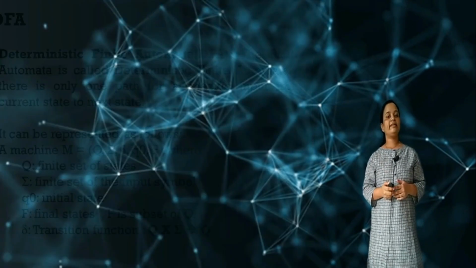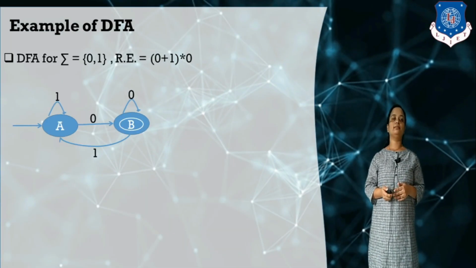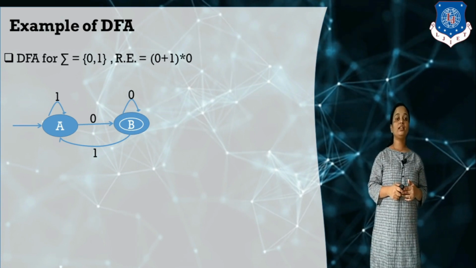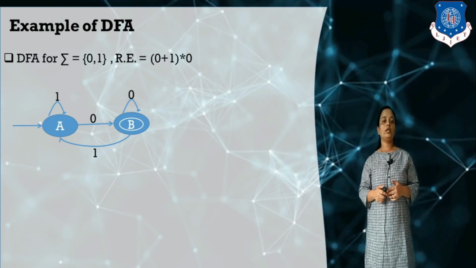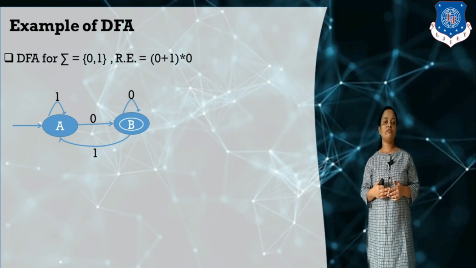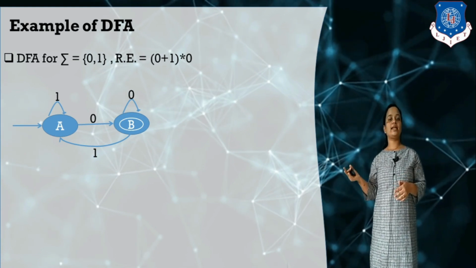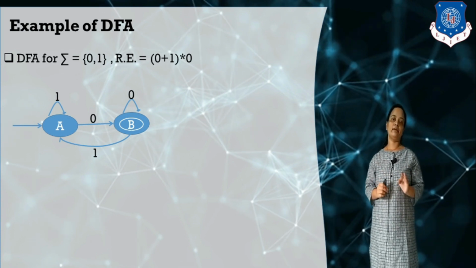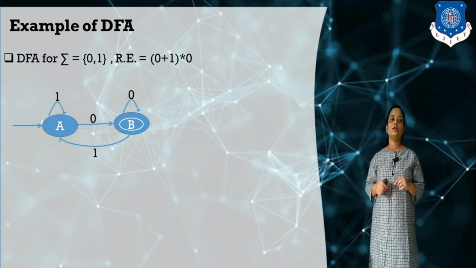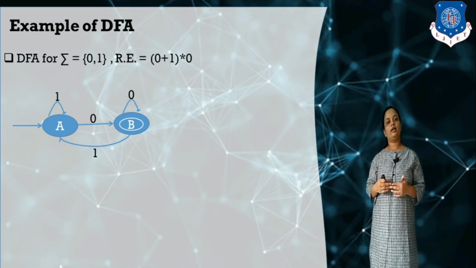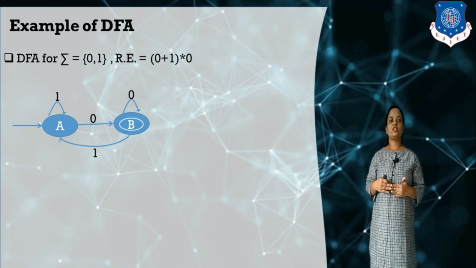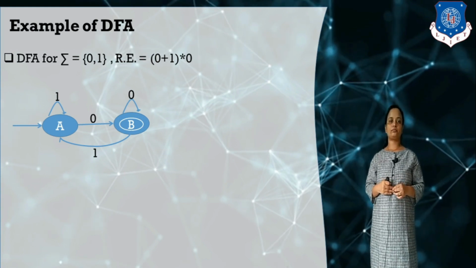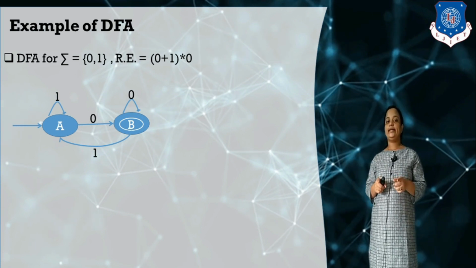Now let us understand this concept by using an example. How we can draw the DFA we will discuss in the next videos, but right now we need to understand the concept of the DFA. Here I have drawn a DFA diagram for the given regular expression 0 plus 1 star. Here you can see there are two states, A and B.